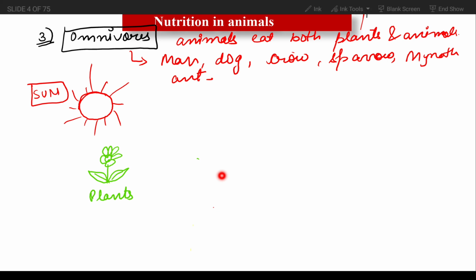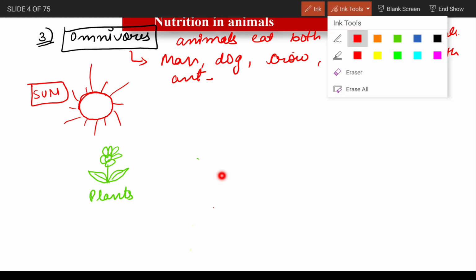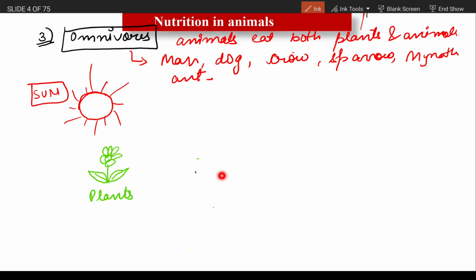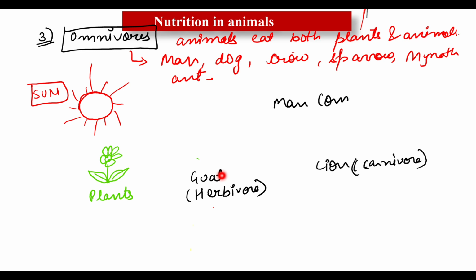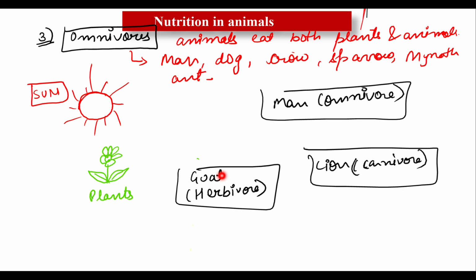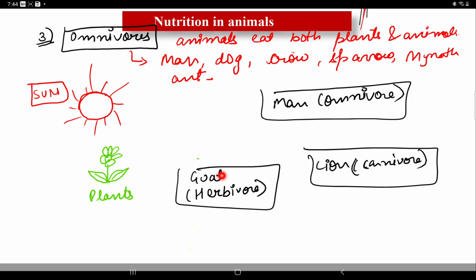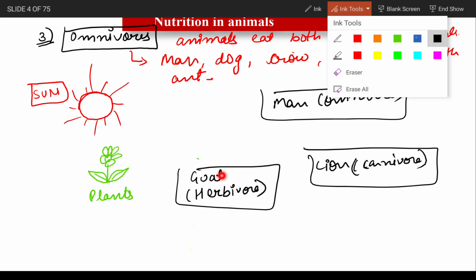And there are some other organisms, such as goat, which is a herbivore. And there is lion, which is a carnivore. And there is man, that is an omnivore. As I have already explained the definitions of omnivore, carnivore and herbivore, now let me take another color to explain this to you.